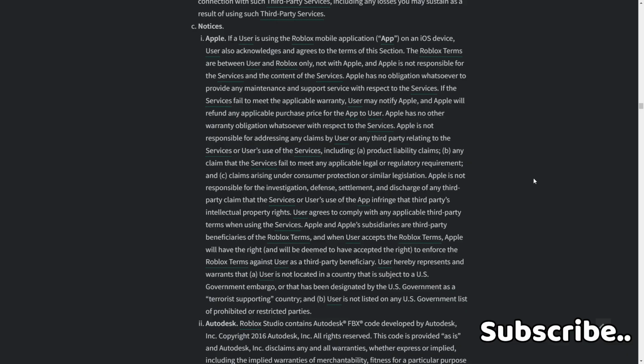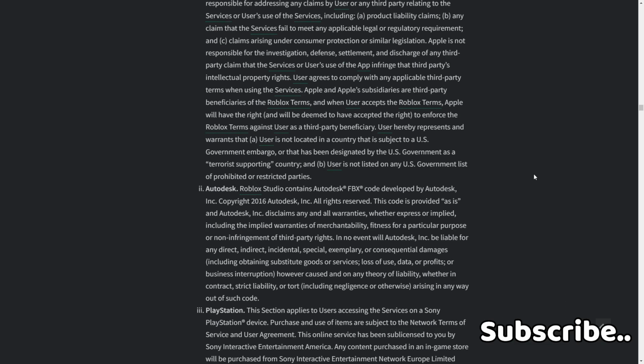User is not located in a country that is subject to a U.S. government embargo or that has been designated by the U.S. government as a terrorist supporting country, and B. user is not listed on any U.S. government list of prohibited or restricted parties.